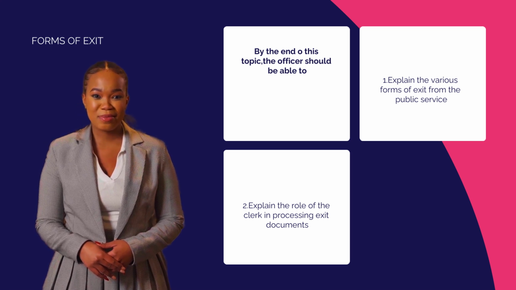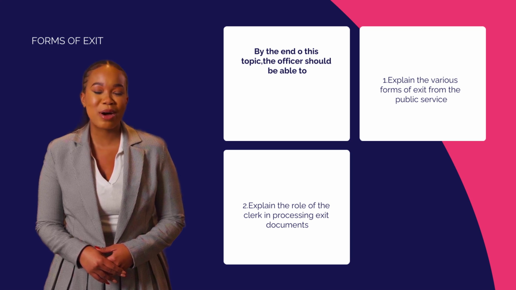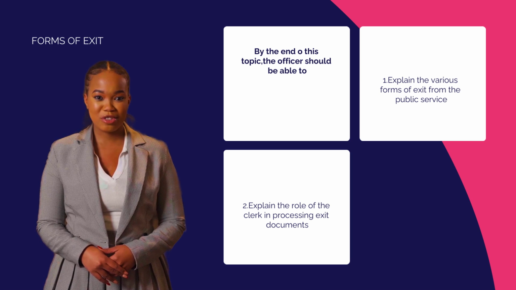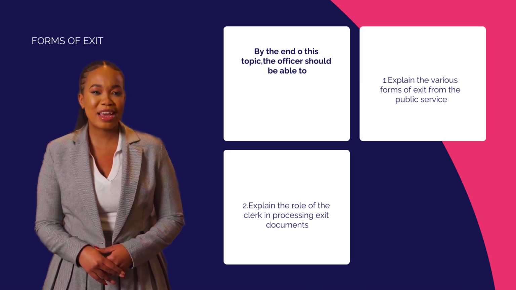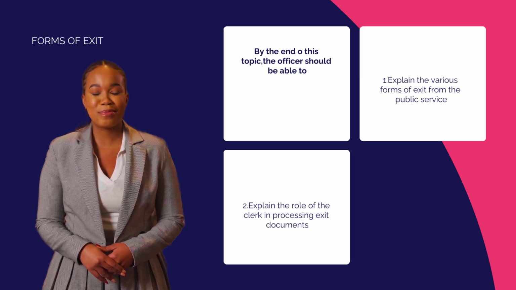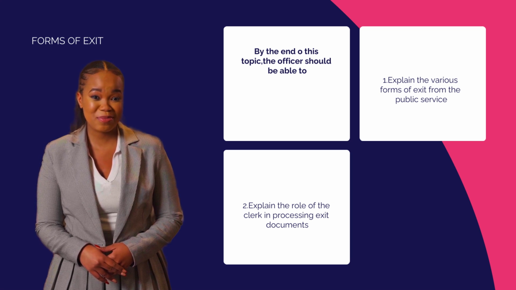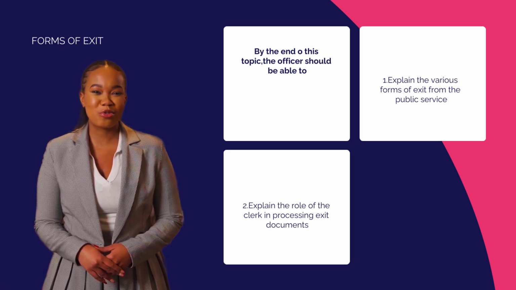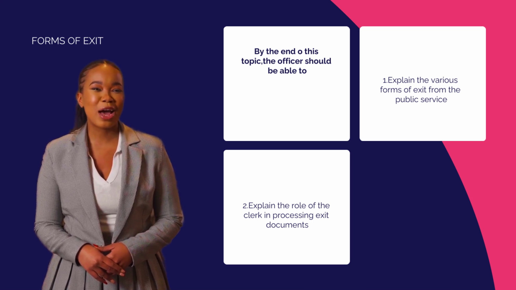Forms of exit. Retirement: the action or fact of leaving one's job and ceasing to work. Retirement on attainment of mandatory retirement age: leaving one's job after attaining the required retirement age, usually 60 years. Voluntary retirement: one ceases to work by will. Retirement on medical grounds: a person ceases to work due to inability caused by a disease or any other illness that renders him or her completely unable to work.